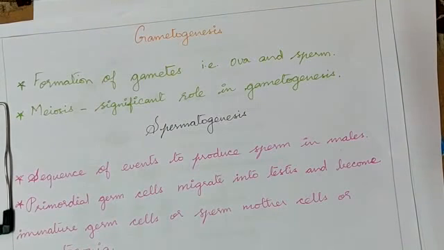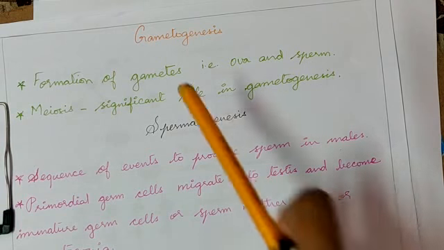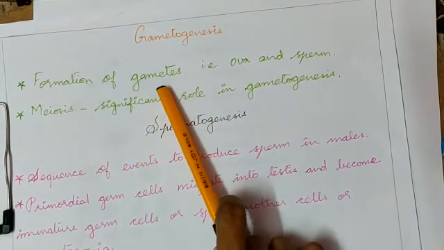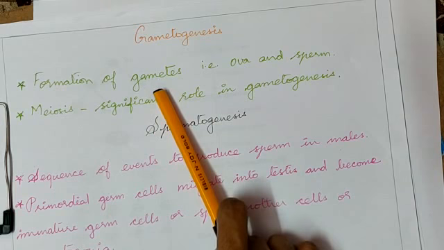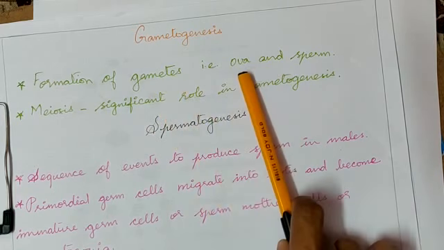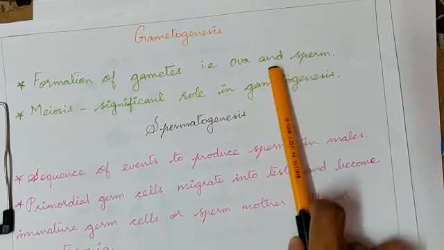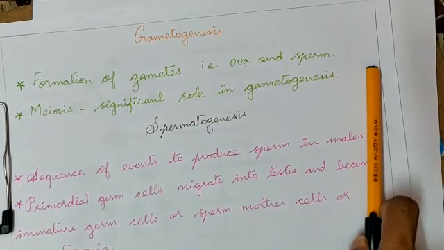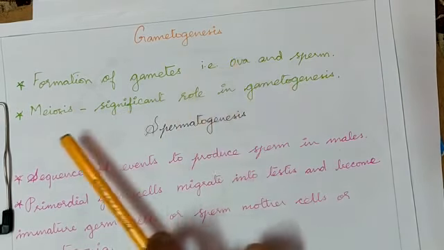Dear children, we are now going to learn about gametogenesis. Gametogenesis is the formation of gametes. You all already know about the gametes, that is the ova of the female and sperm of the male. In singular, ovum.